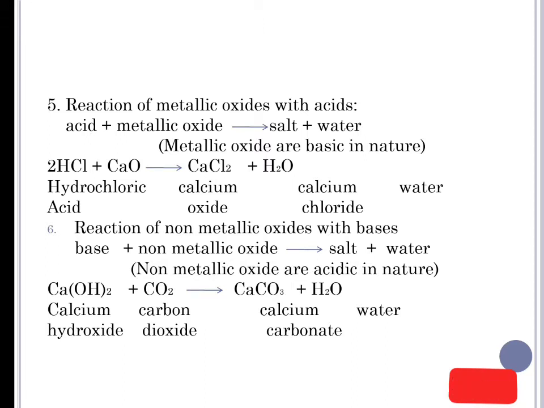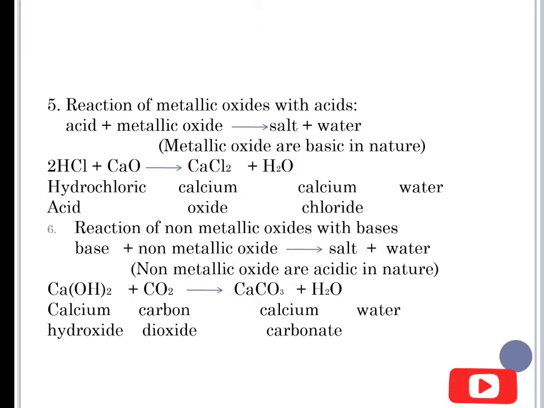So here let us take one example. Hydrochloric acid reacts with calcium oxide, that is the metallic oxide. It forms what? It forms calcium chloride and water, that is the salt and water.